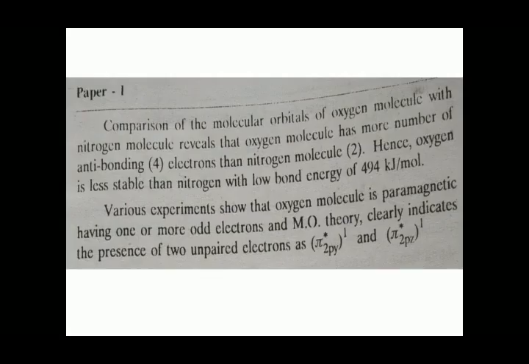Comparison of the molecular orbitals of the oxygen molecule with the nitrogen molecule reveals that the oxygen molecule has more antibonding electrons, that is 4 electrons, than the nitrogen molecule, which contains 2 electrons. Hence oxygen is less stable than nitrogen, with a low bond energy of 494 kJ per mole. Various experiments show that the oxygen molecule is paramagnetic, having one or more odd electrons, and molecular orbital theory clearly indicates the presence of 2 unpaired electrons as pi star 2py1 and pi star 2pz1.